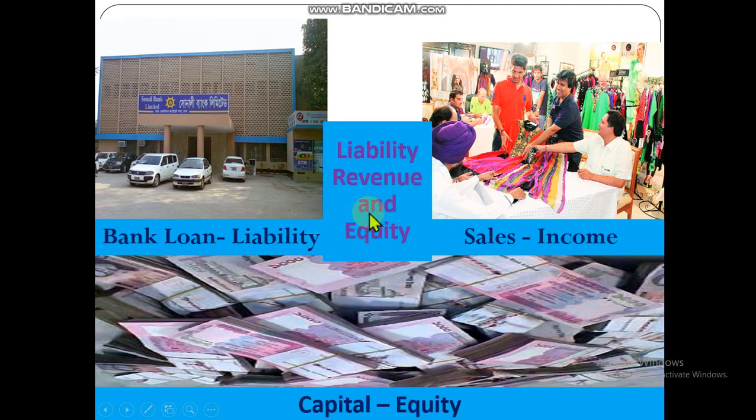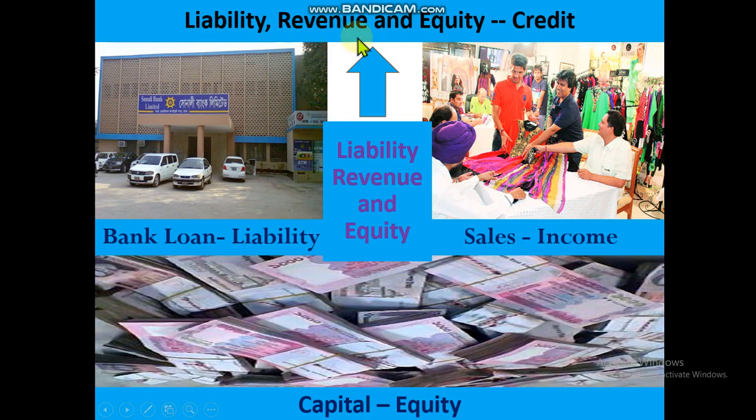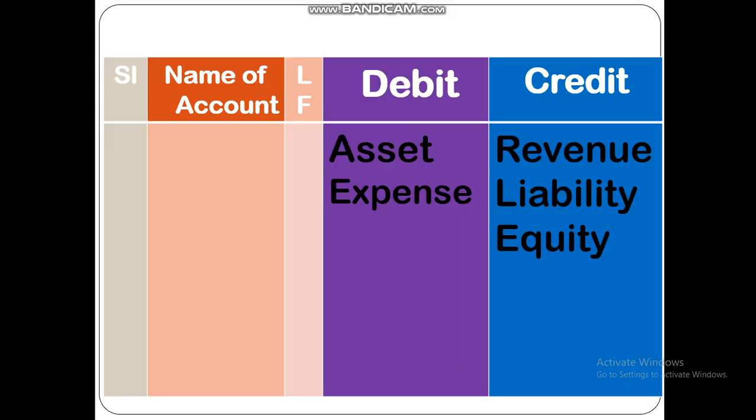These three accounts: liability, revenue, and equity. You know that income and revenue are the same word, synonyms. Liability, revenue, and equity show credit balance. So dear student, again I am telling you, keep it in mind. If you would like to prepare trial balance, asset and expense will be recorded in the debit side, liability, revenue, and equity in the credit side.